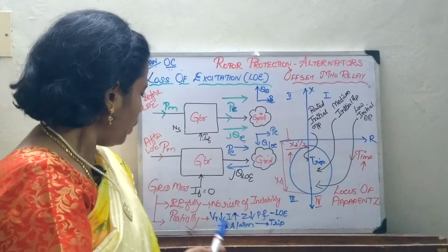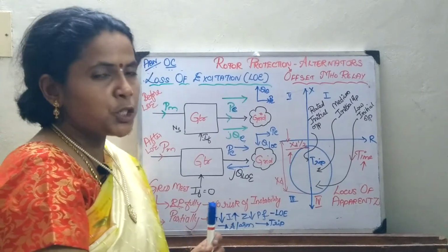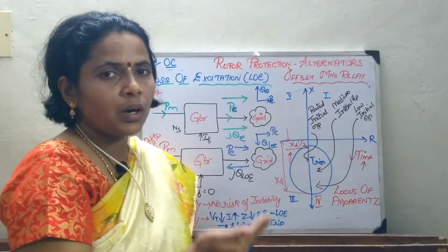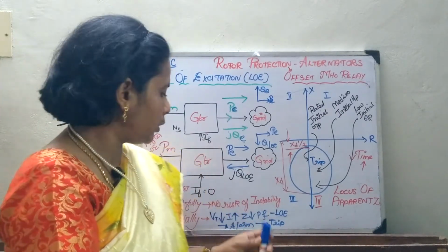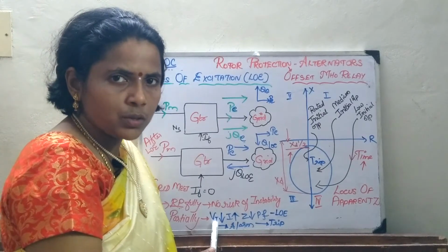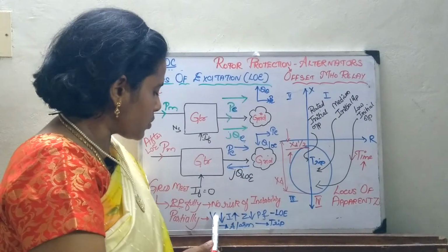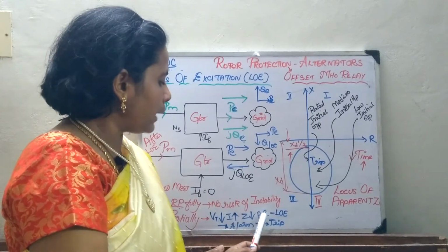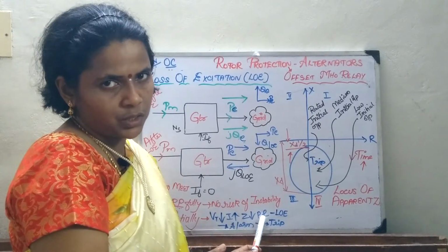Now if it meets the demand only partially, that means the grid does not have enough strength to support the reactive power. In that case the terminal voltage will get reduced due to the loss of excitation, because of which the current will increase. Of course, the impedance will decrease and the power factor will get changed.